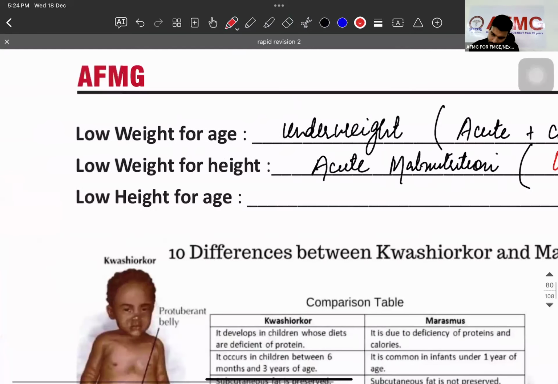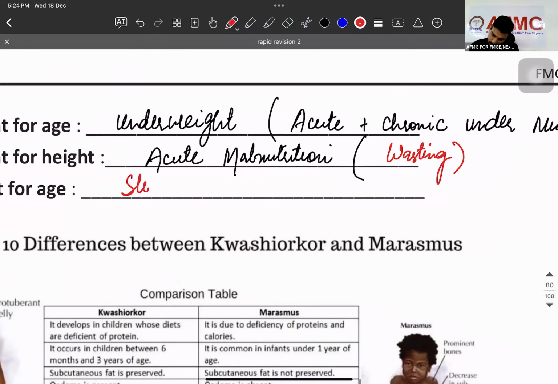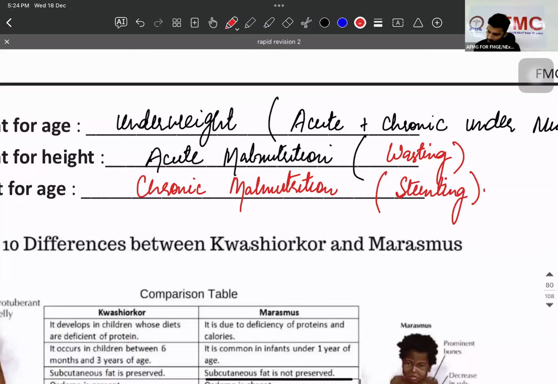Then decreased height for age is chronic malnutrition. And what will come in that? Stunting. That is going to be stunting. Is that clear?